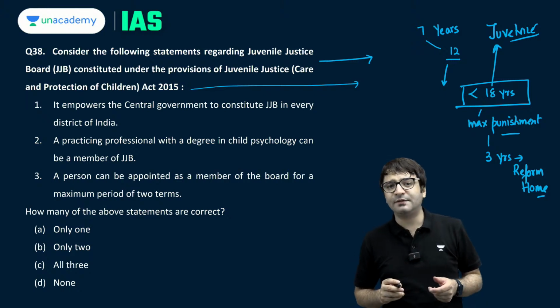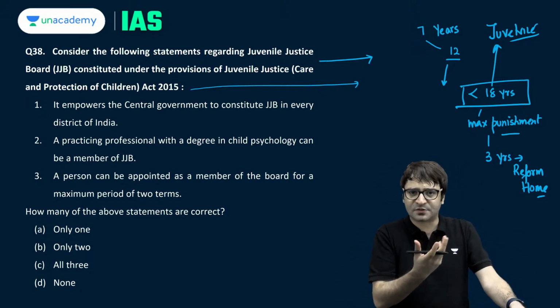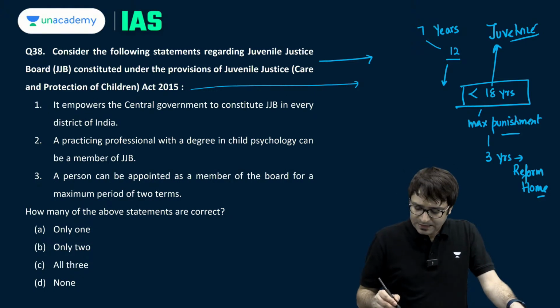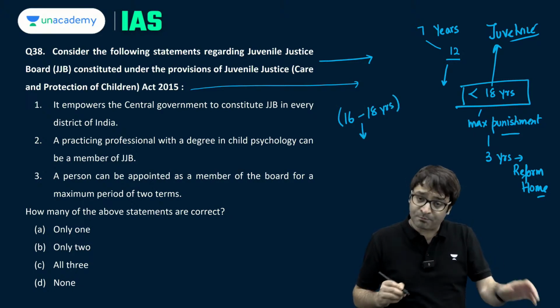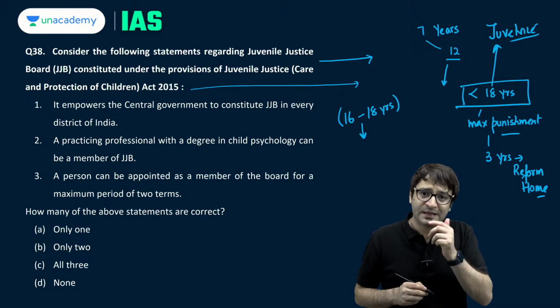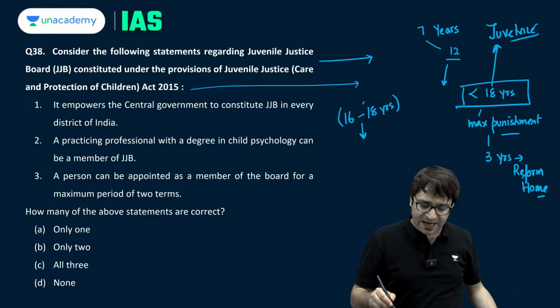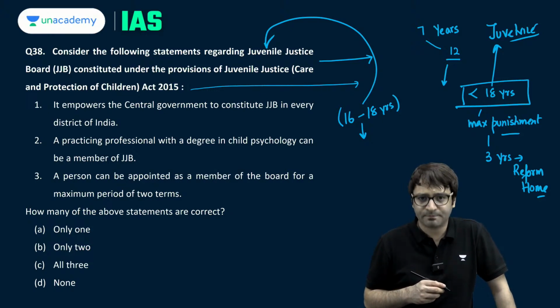But then in 2015, after the Nirbhaya gang rape, this is when the law was modified, amended. Now, if there is an individual in the age group of 16 to 18, but this person has committed a heinous crime, this child, this juvenile can be tried as an adult, but for that, the decision should be taken by the Juvenile Justice Board.